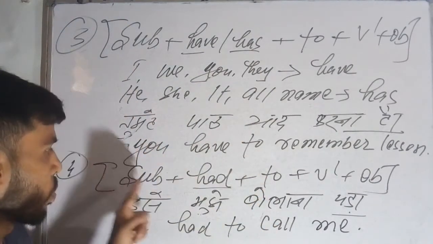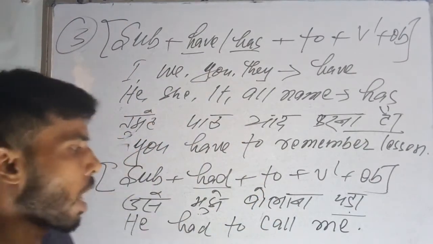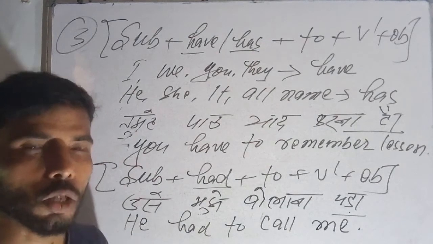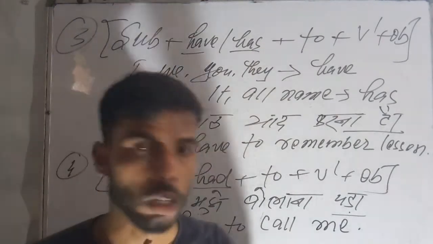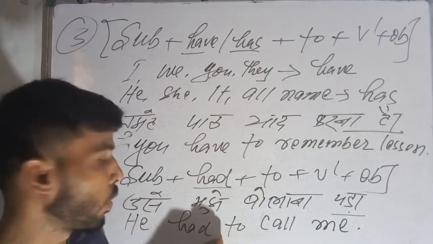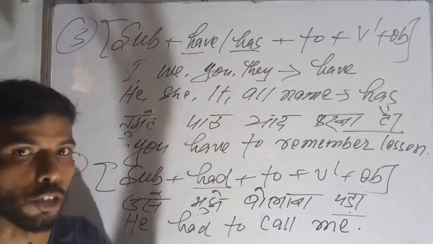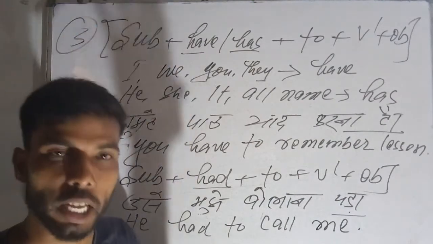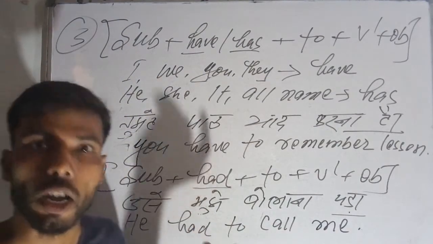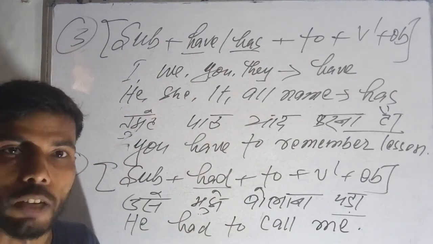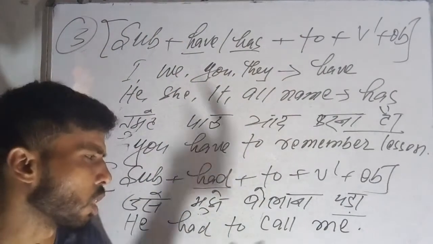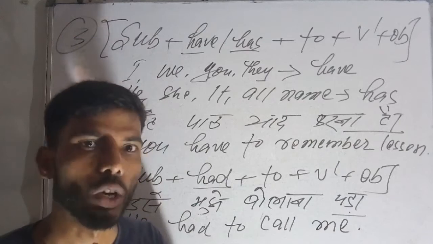So you can also write for the negative: I had not to play cricket. Any sentences you can write. This is your negative sentence. Affirmative, I have already explained. For the negative, after had, you will use not here. Interrogative: had I to write a letter, had I to go to market, had you to play cricket, had you to sing a song. Many sentences you can arrange by yourself. For the interrogative negative: had I not to write a letter, had I not to go to market. Many sentences you can write yourself.